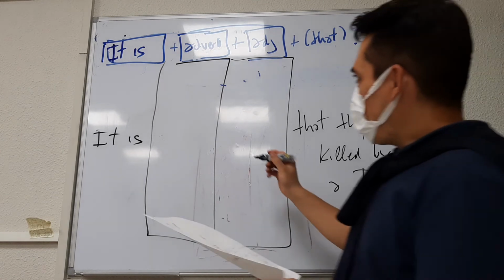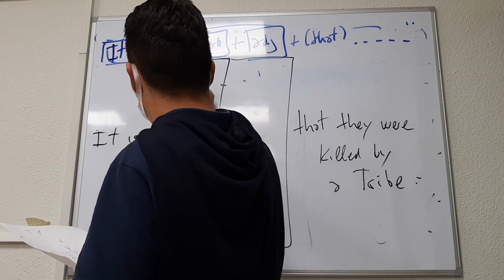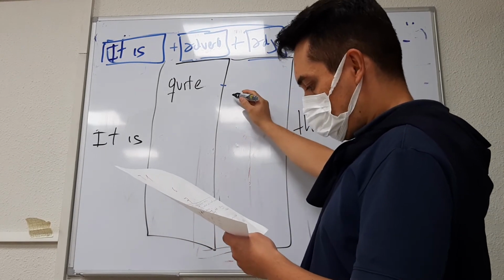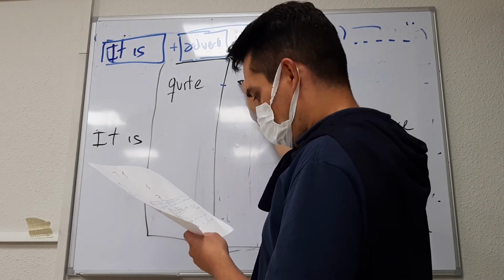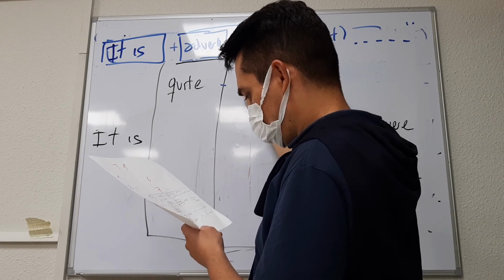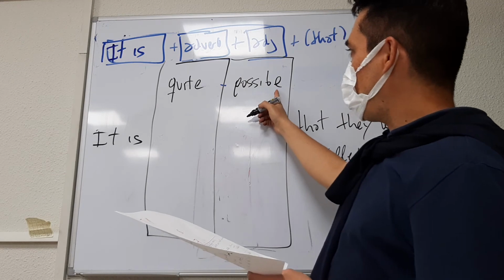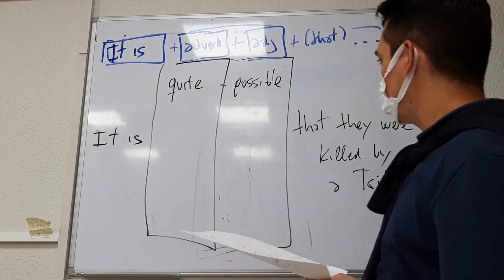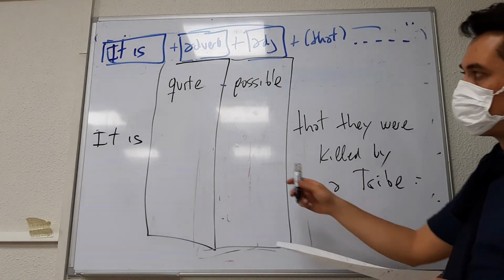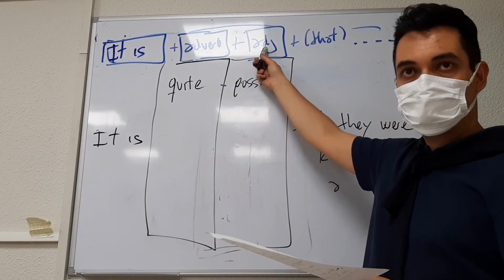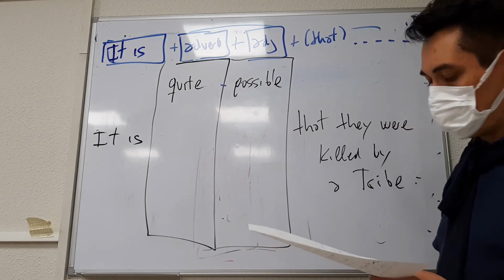So, adverbs. I'll give you one: quite. Adjectives, I would say possible. It's quite possible that they were killed by a tribe. It is, then quite, which is an adverb, and then possible, which is an adjective. It is quite possible.